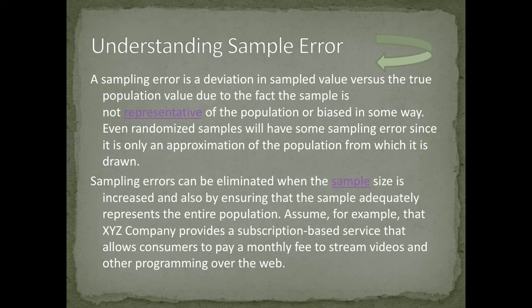Now, understanding sampling error. A sampling error is a deviation in the sampled value versus the true population value due to the fact that the sample is not representative of the population or is biased in some way. Even a randomized sample will have some sampling error, since it is only an approximation of the population from which it is drawn. Sampling errors can be reduced when the sample size is increased and by ensuring that the sample adequately represents the entire population. Now, assume this is the example.